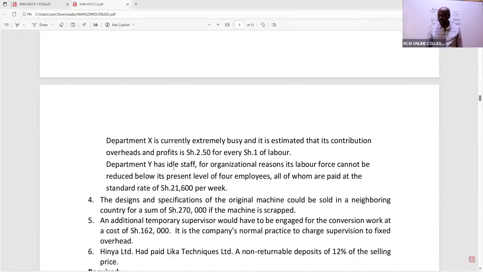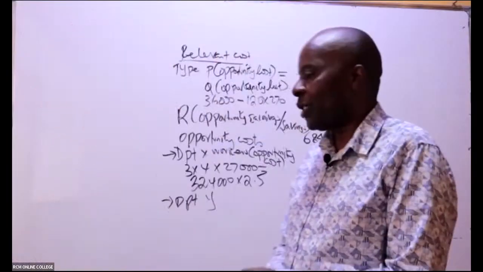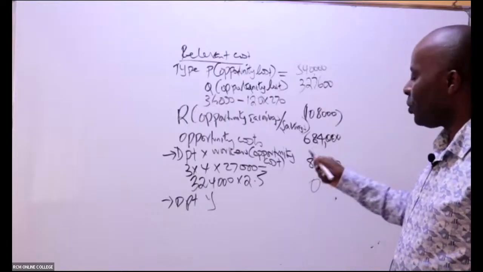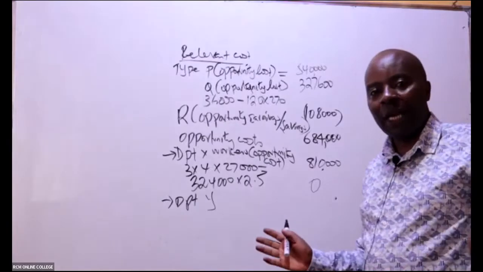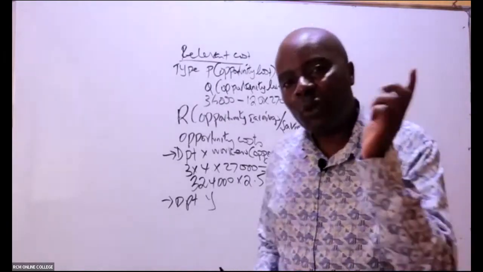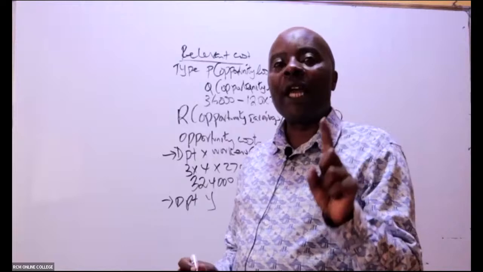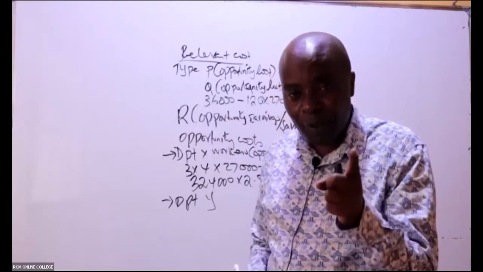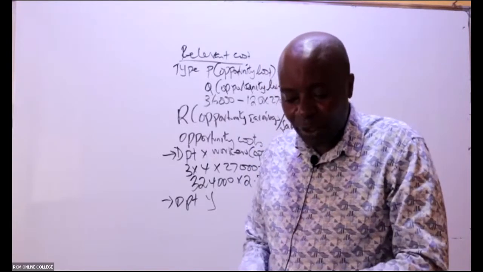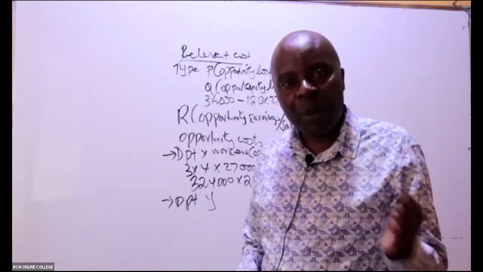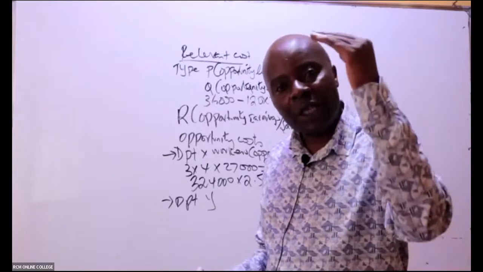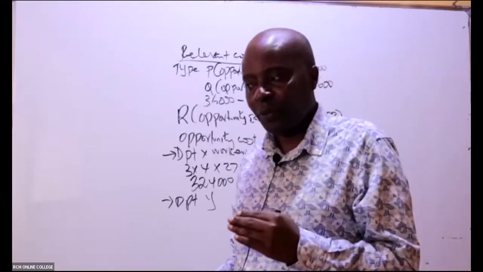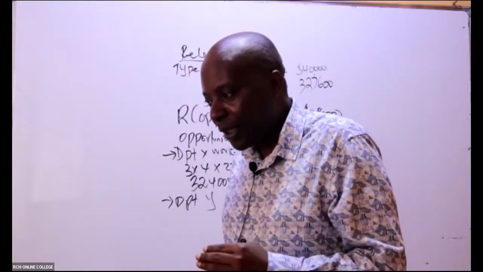So, ladies and gentlemen, in this case, if these people are going to be idle, then I should be able to charge how much here? 0. I should be able to charge 0 there. Because they have told me, I don't even have to read anything. So long as I'm told that a particular department has idle staff, and they are needed in this project, I'll simply bring them here and continue paying them the same salary. So then it means that the cost is not incremental.